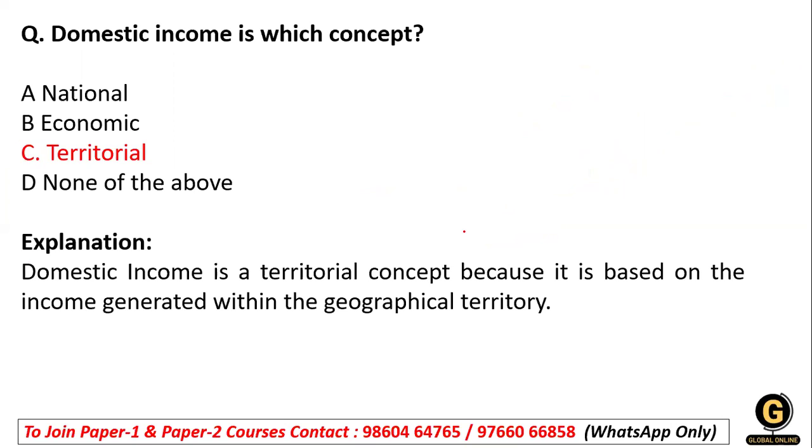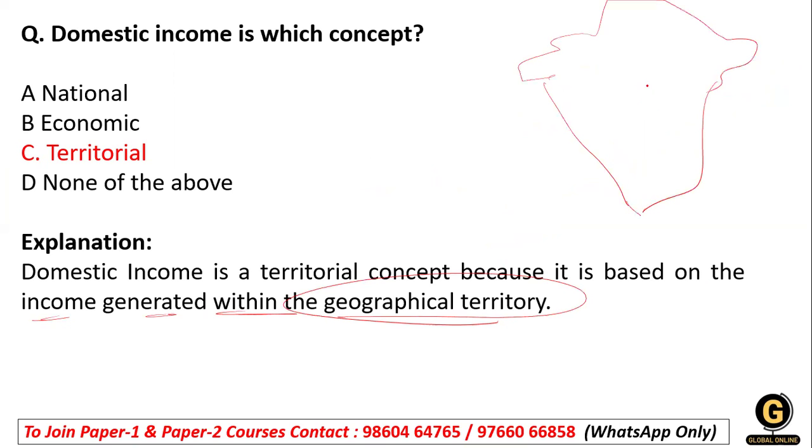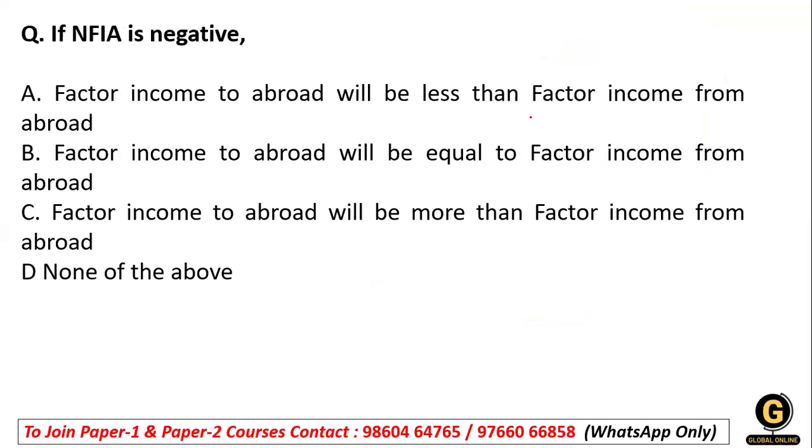Domestic income is a territorial concept because it is based on income generation within the geographical territory we have, which is India's. Whatever is produced within the boundaries of the geographical territory is domestic income. Now, what if NFIA is negative?